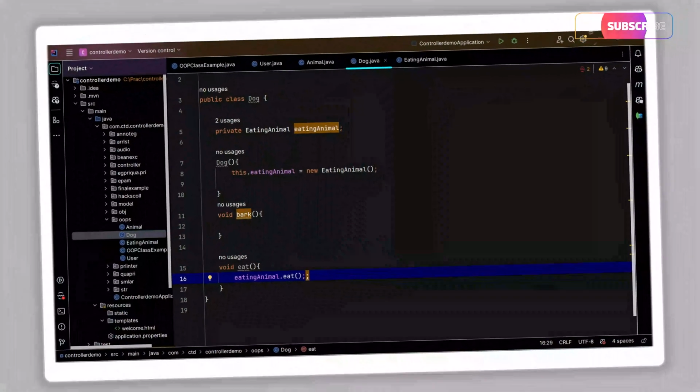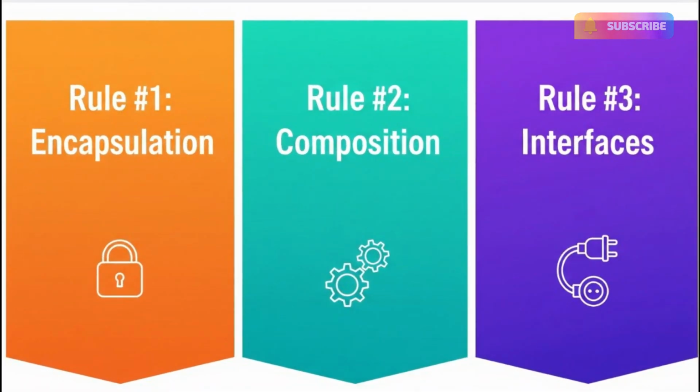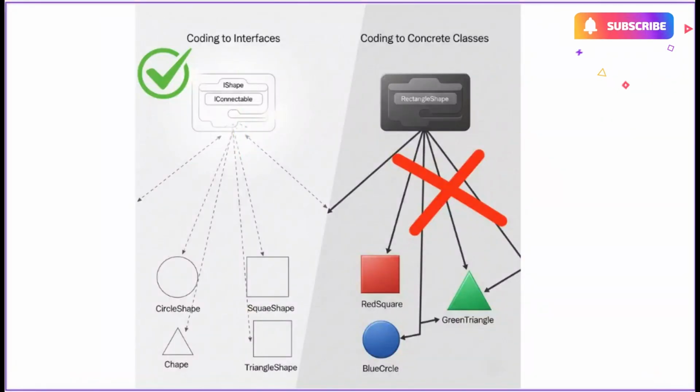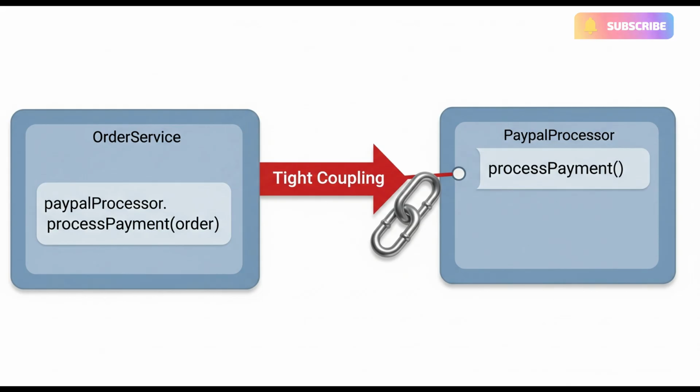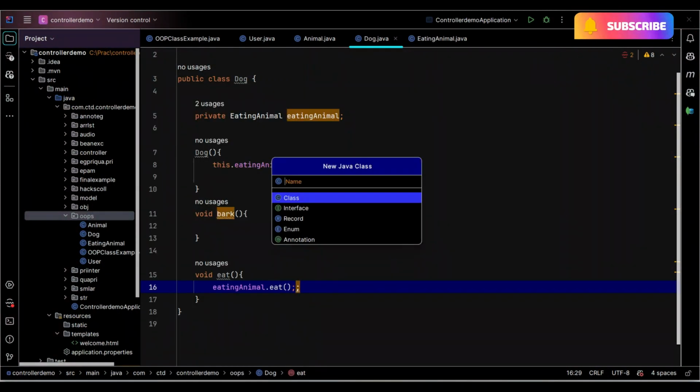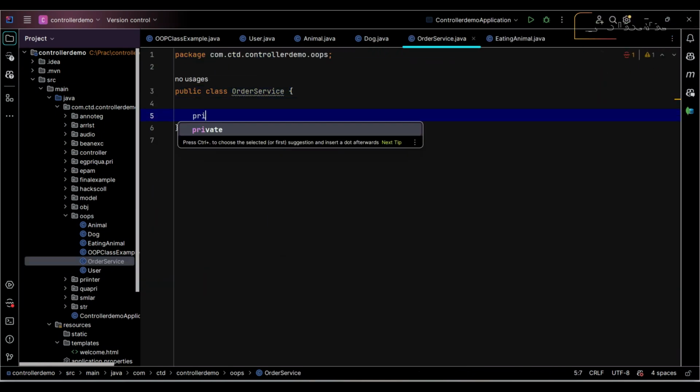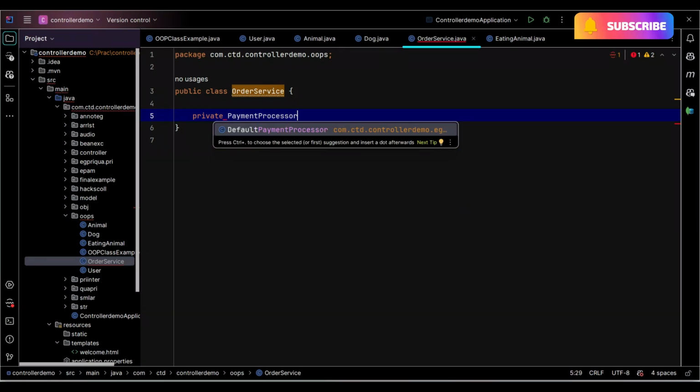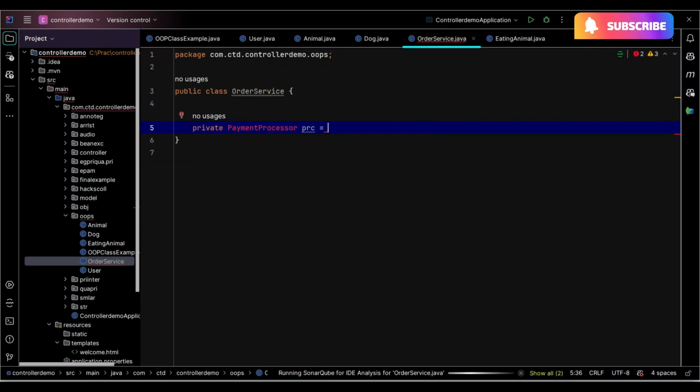Let us look at rule number 3, code to interface, not implementation. This is quite important. If you code to interfaces and not to concrete classes, you are following better coding principles. It is the foundation of decoupling and scalable systems. Now let us look at the bad example. You have an Order class with a private PaymentProcessor, and you are initializing it with a PayPalProcessor. Now OrderService depends on this one specific payment processor only, because you are hard coding it.